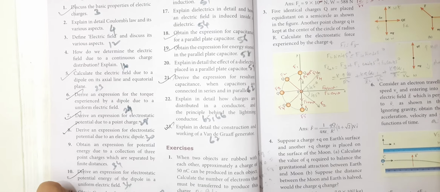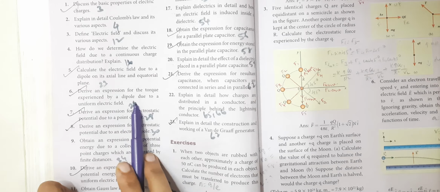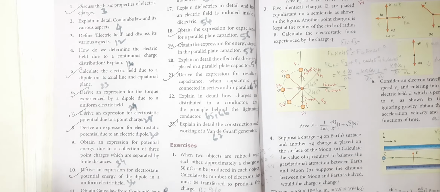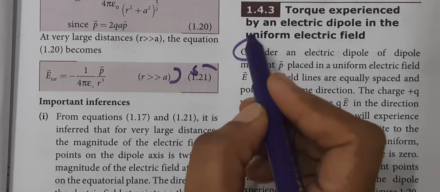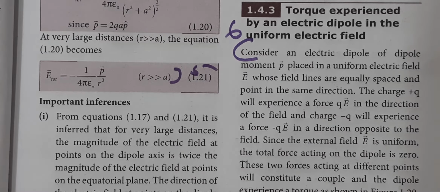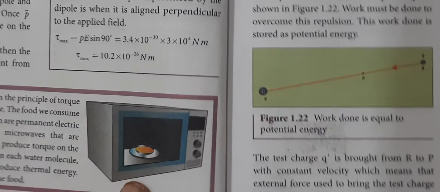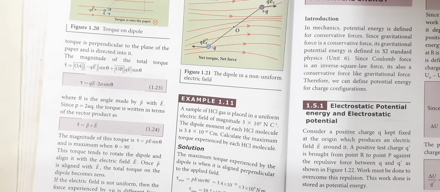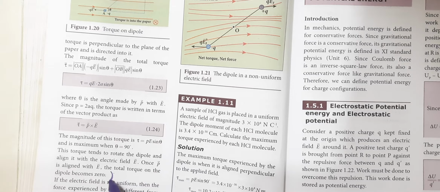The next question is, derive an expression for the torque experienced by a dipole in a uniform electric field. This is on page number 24. This also they can ask as a 3 mark question, not a 5 mark question. So this is the answer. Question number 6. From here to the next page. That is till here. Okay. Question number 6.